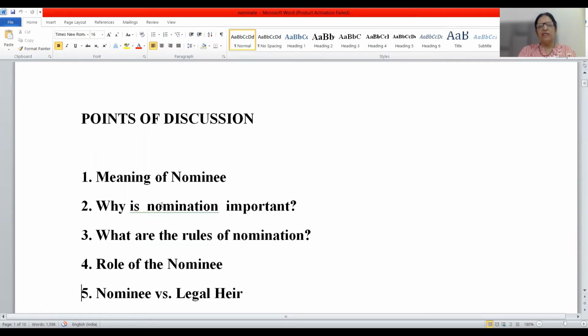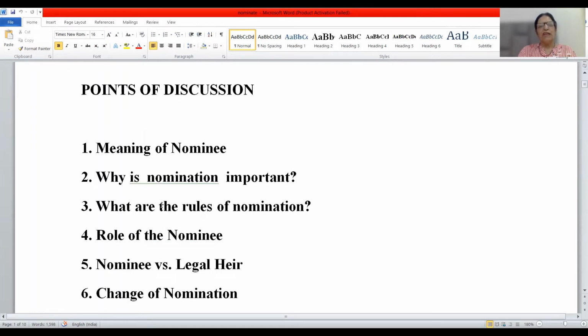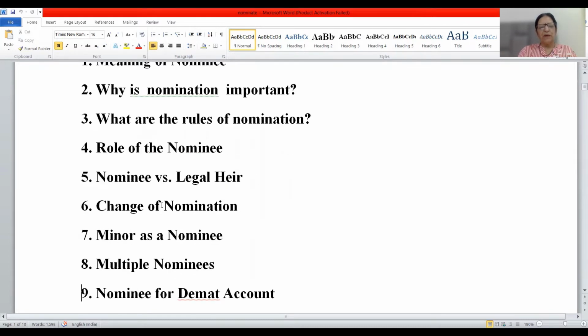The various points of discussion: who is the nominee and why is nomination important? Which are the various rules regarding nomination? What is the role of nominee? What is the difference between nominee and legal heir? Are nominee and legal heir the same or different? There is a difference. Or if you want to change your nomination, okay, then minor as a nominee.